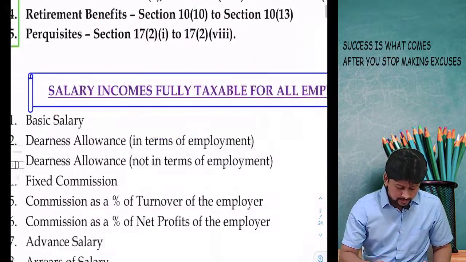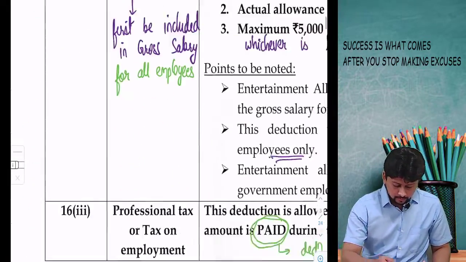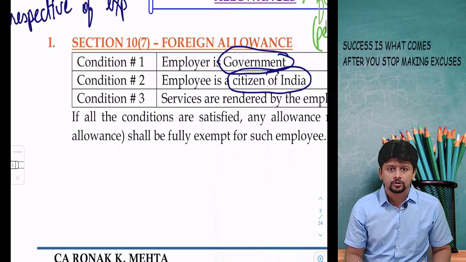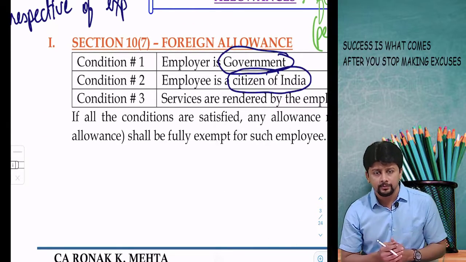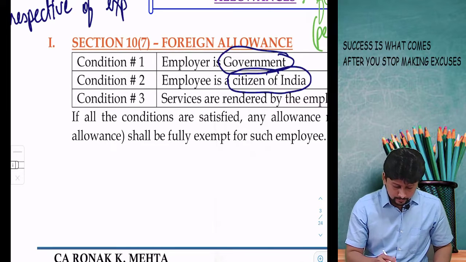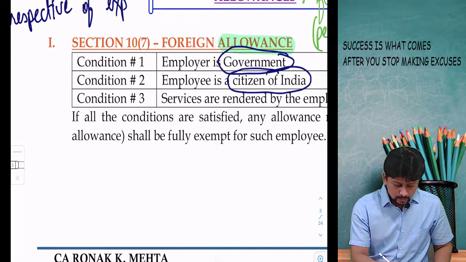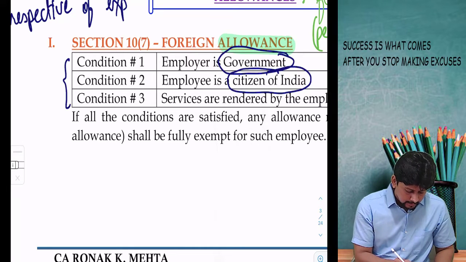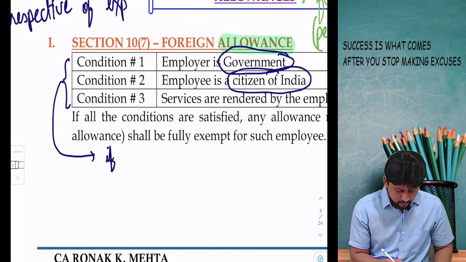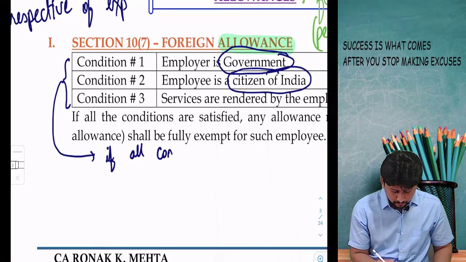Here we are studying section 10, which means we are studying an exemption. So is it exempt? Is it taxable? The concept is very simple, beta. What is exempt is an allowance.